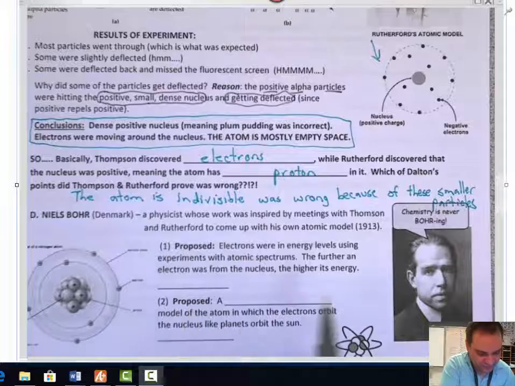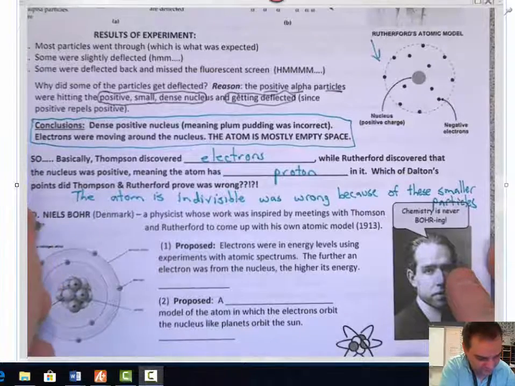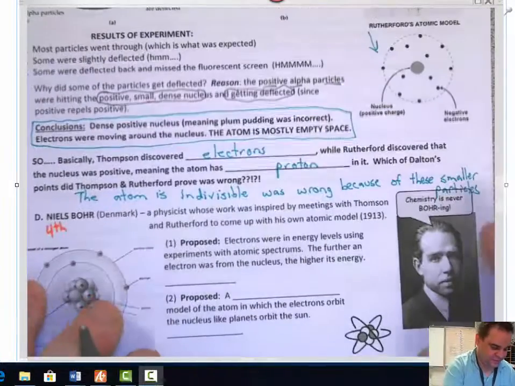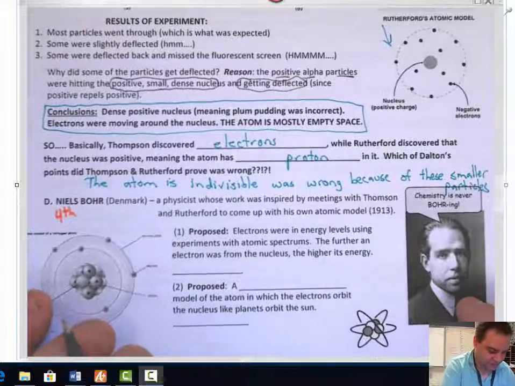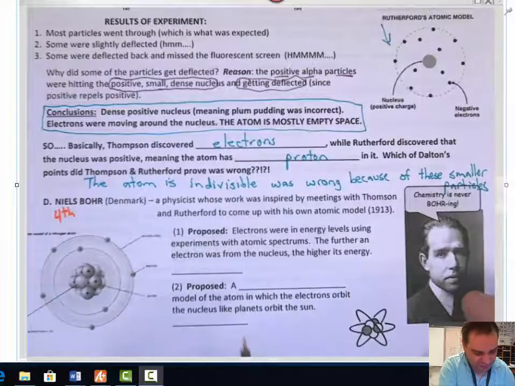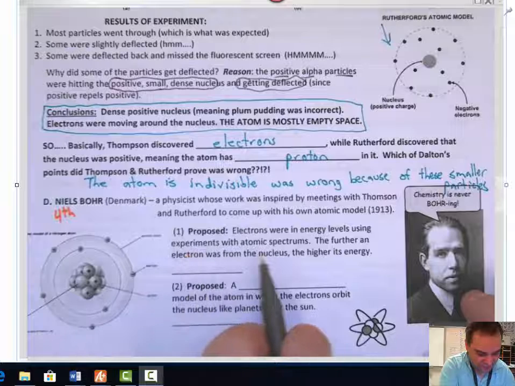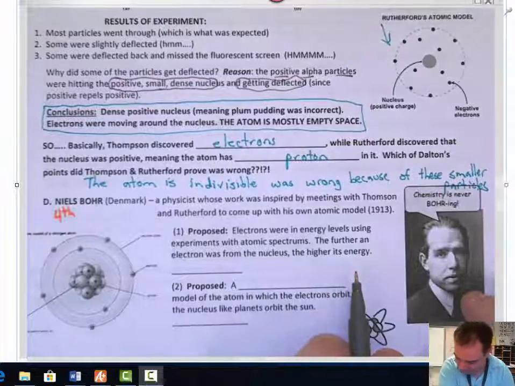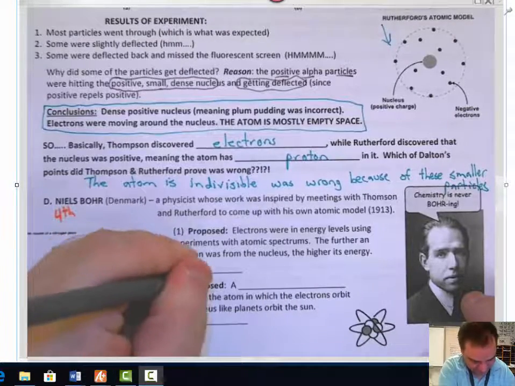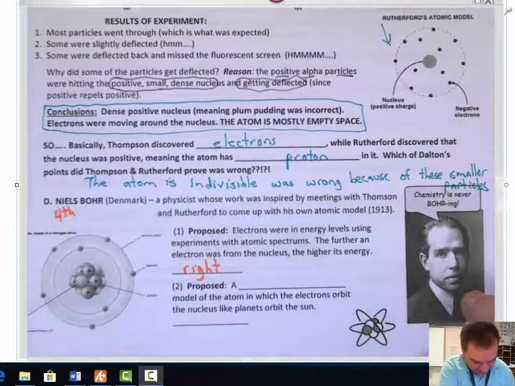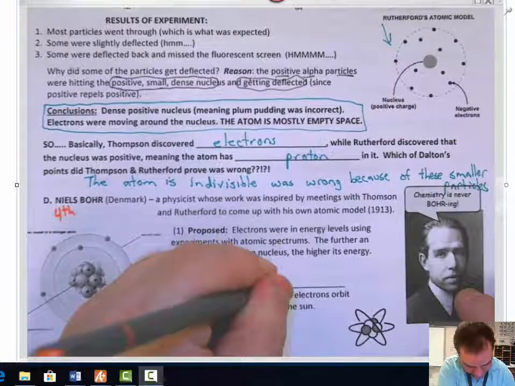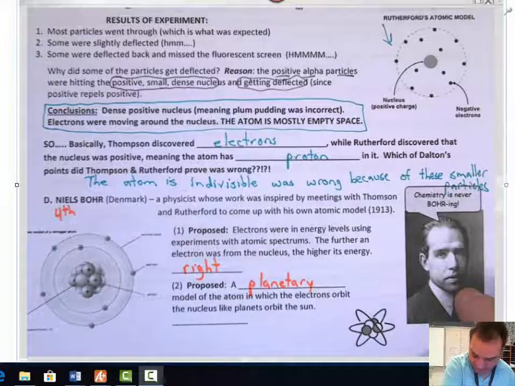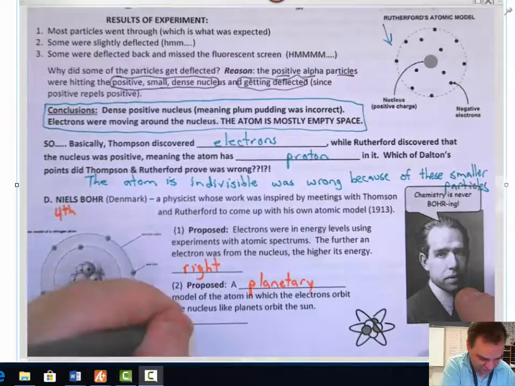He was working with Thomson and Rutherford and came up with his own atomic model. This is model number 4. Rutherford was 3. Thomson was 2. And Dalton was number 1. Okay? He proposed that electrons are at energy levels, in an experiment with atomic spectrums. Ooh, good for him. The further the electrons from the nucleus, the higher the energy. This is actually correct. He proposed a planetary model of the atom in which the electrons orbit the nucleus like planets of the sun. He was wrong about that.